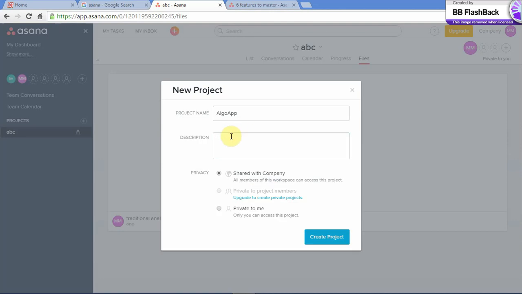Let's say, application, create games for easier understanding of algorithms.